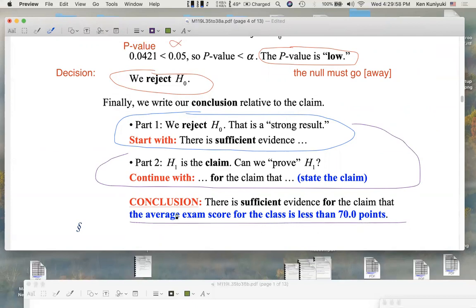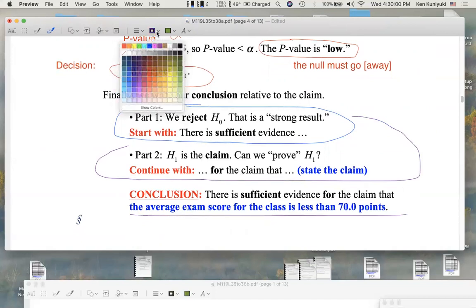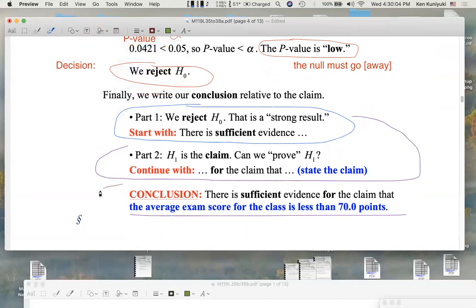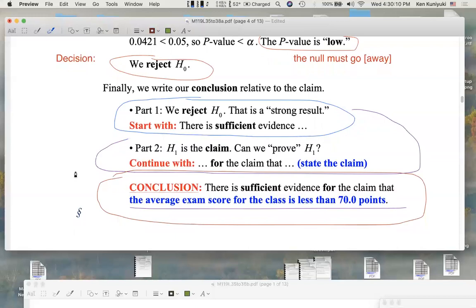So conclusion, the final conclusion. I do know statistics, but Igor still wants to give me the layperson's final conclusion. We should write complete sentences at the end, especially nowadays, in these days of Common Core. Final conclusion: there is sufficient evidence for, or in support of, the claim that, what was the claim?